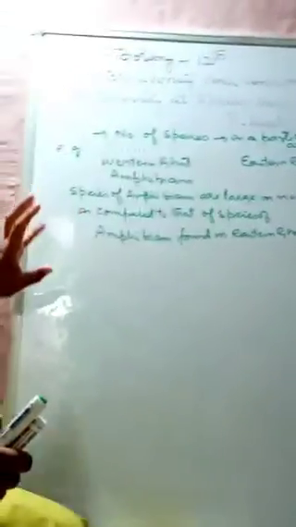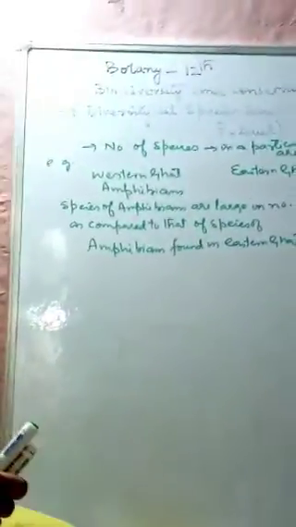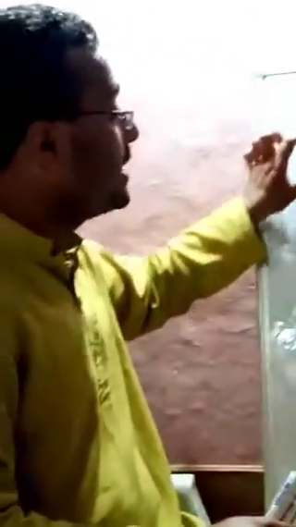जो हमारे पास स्पीशीज जो है एम्फीबियंस की, they are found in the large number, उनकी तादाद बहुत ज्यादा है as compared to that of the species. वही एम्फीबियंस, उनकी जो स्पीशीज है उनकी तादाद बहुत कम है as compared to that of the Eastern Ghat. So here in the species level, the main focus is the number of species which are found in a particular area.